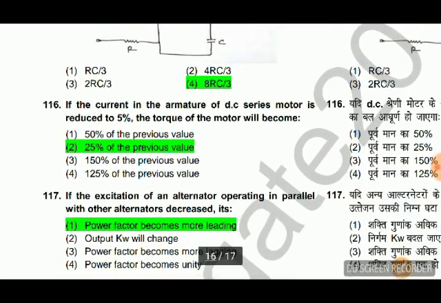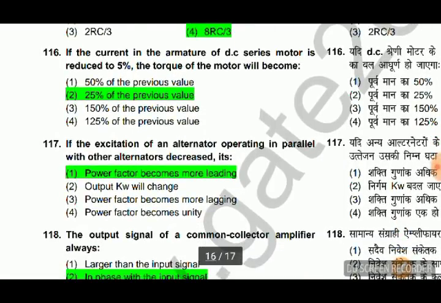If the current in the armature of a DC series motor is reduced to 5%, the torque of the motor will become 25% of the previous value. So try to solve this by using the torque formula and the dependence of the DC series motor torque on current. Try to solve this, otherwise I will solve it, comment down.